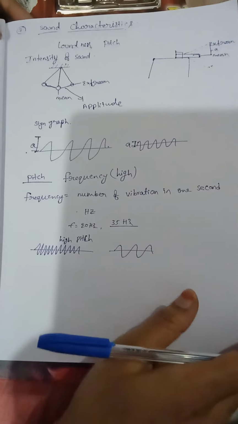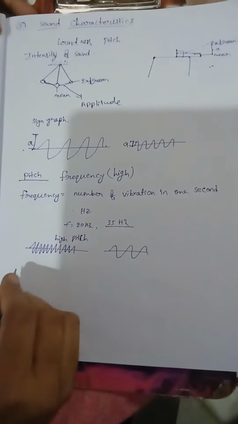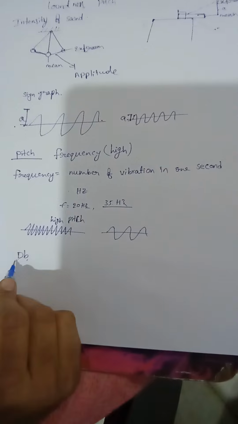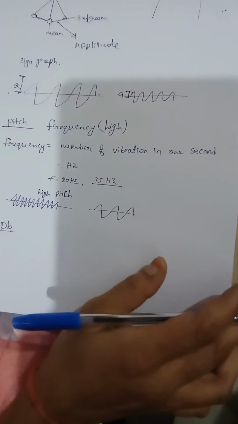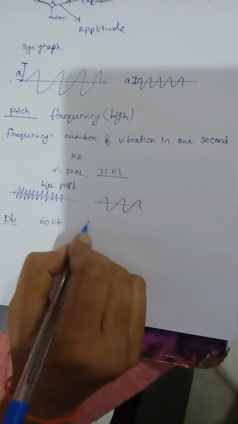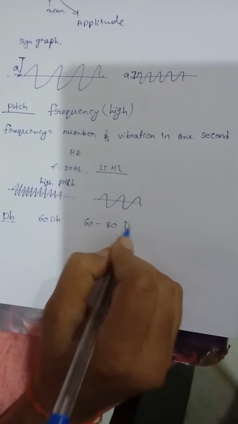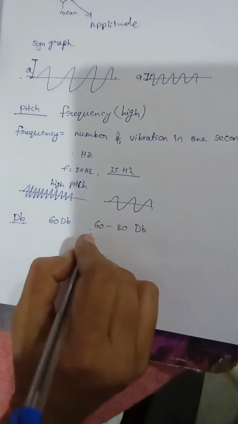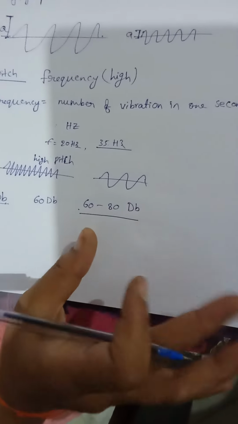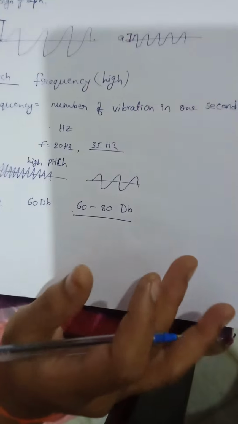Next, coming to the units of sound. Sound is measured in decibels, capital D and small b. Our ear is able to hear 60 decibels. In normal conversation, we are able to hear between 60 to 80 decibels. Above this limit, our eardrum is damaged. We will get sick, with headaches, illnesses, sleeplessness, all.